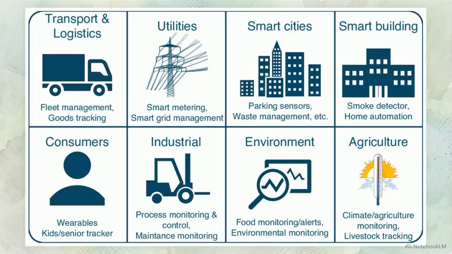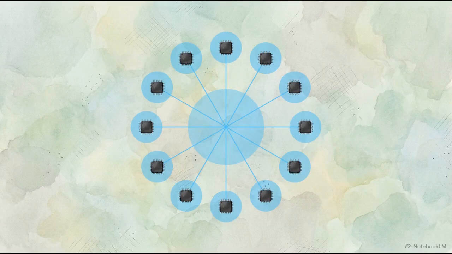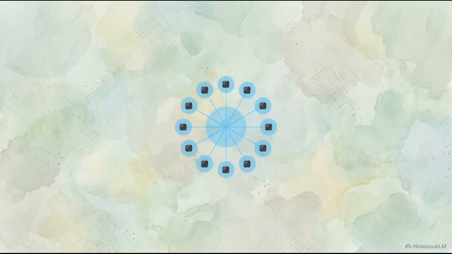This chart details the global trends of IoT implementation. We see the same underlying structure dictating smart city parking management, agricultural climate tracking, and global fleet logistics. Whether an engineer is designing a localized home automation system or a citywide power grid, they are relying on the exact same three-layer stack. As IoT networks expand from dozens of devices to thousands of nodes, the relationship between operational efficiency and system risk begins to shift.